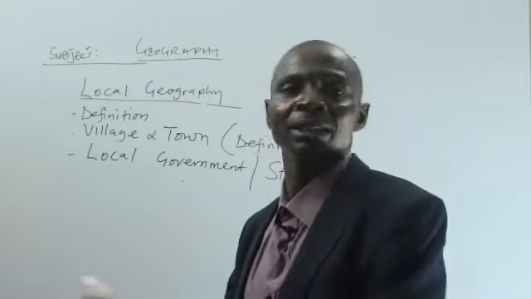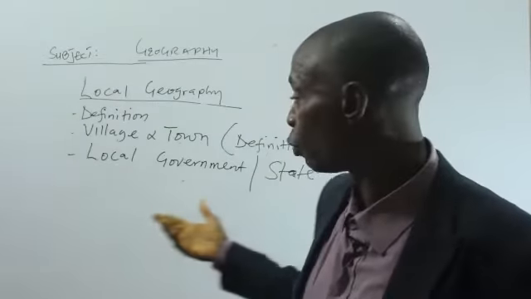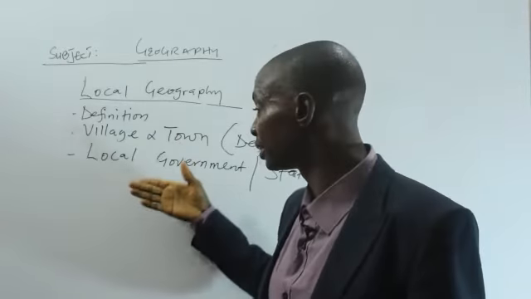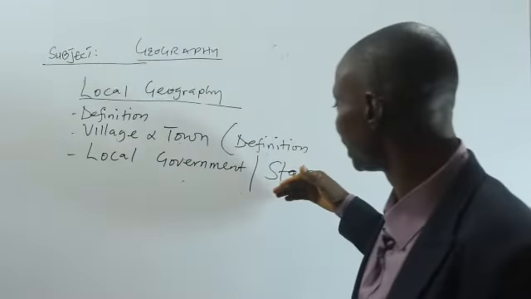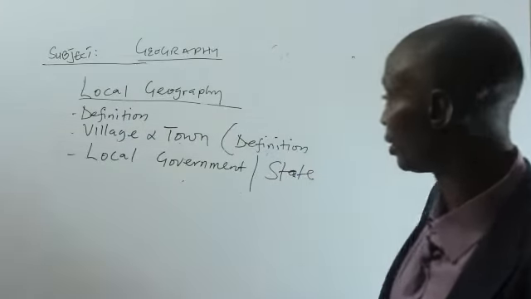When these local governments come together, they can form what we call a state. And in Nigeria, we have 774 local governments and 36 states plus the Federal Capital Territory.